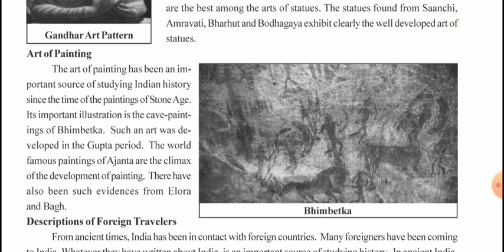So in the Stone Age, painting was given more importance and people used to paint in caves with the basic colors which they used to find from nature, like brown, white, green. Few colors were only there. They didn't have fluorescent colors like we have nowadays. They didn't have modern art, but whatever they used to observe and synthesize, beautiful paintings were made during the Gupta periods also. And those evidences we can find from the famous paintings of Ajanta, Ellora, and Bagh.